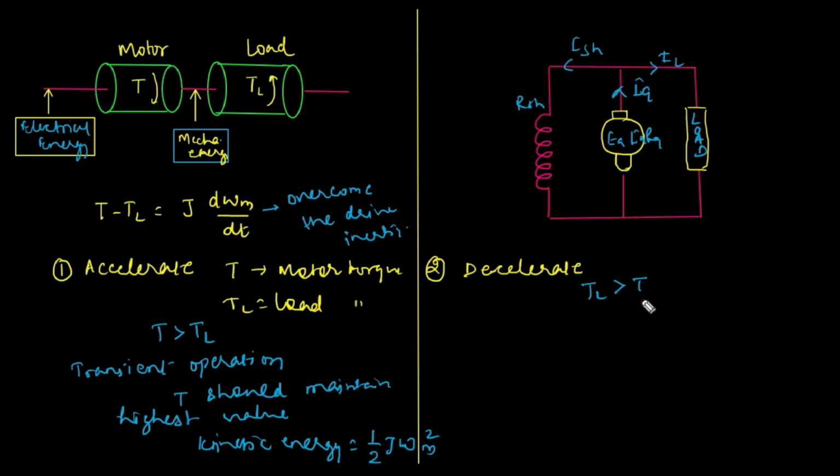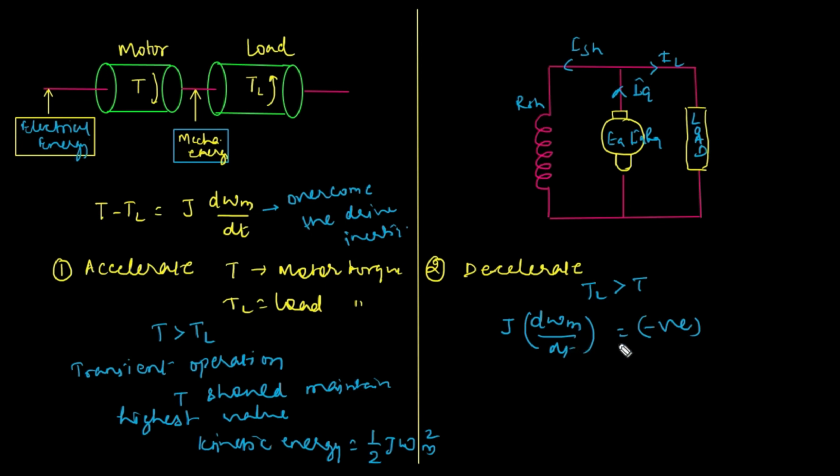And another very important point: during the deacceleration, the dynamic torque J d omega m upon dt is stored in the form of kinetic energy, as we have already discussed, and this has a negative sign.